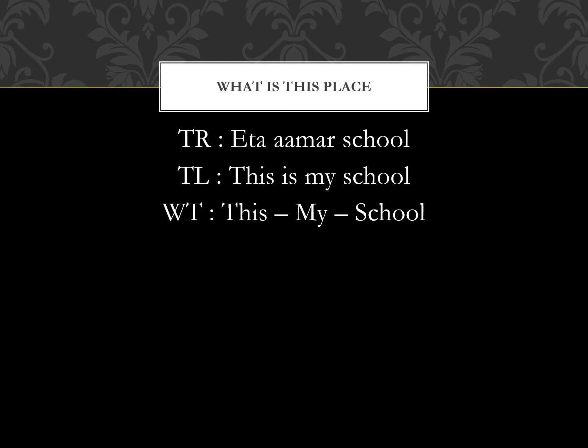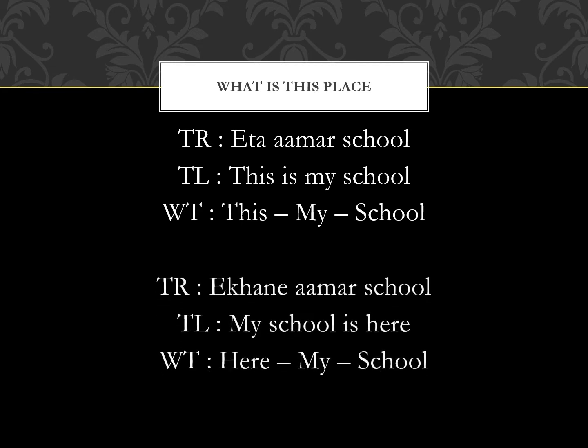I can use this sentence, Eta Amar school. This is my school. When I'm using the pointer for the places, I can use Ekhane Amar school. My school is here.